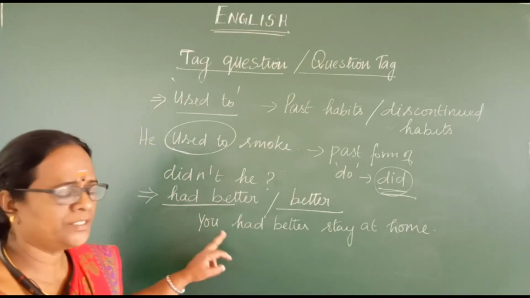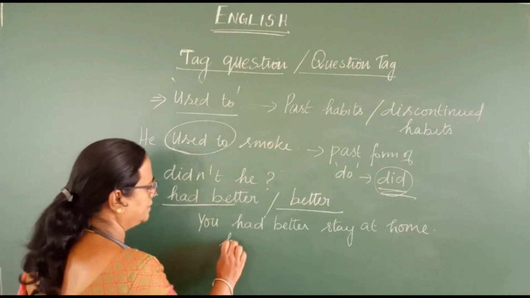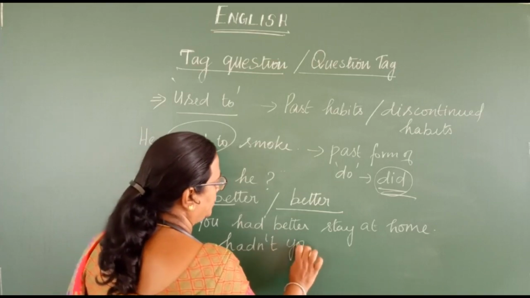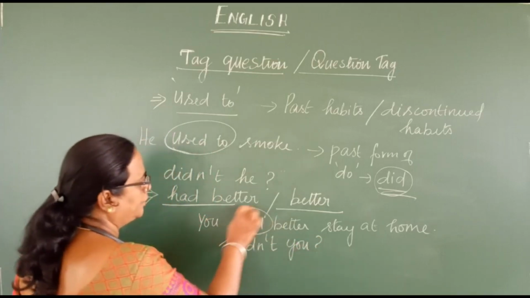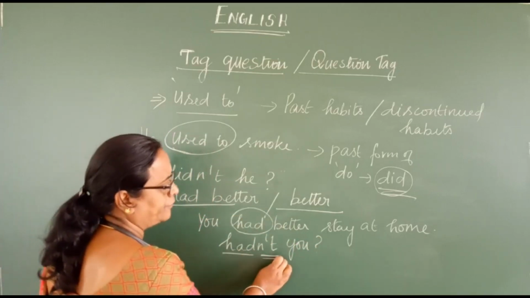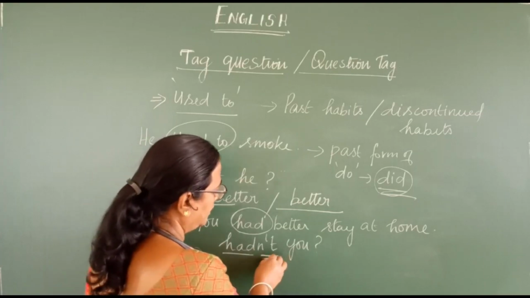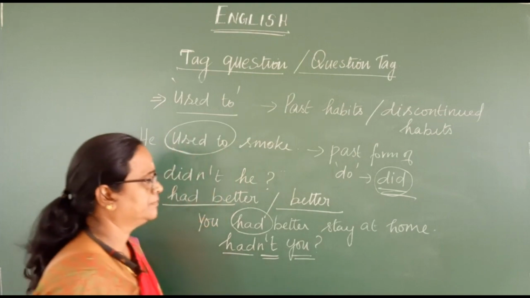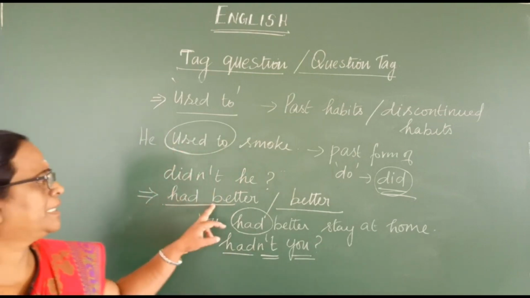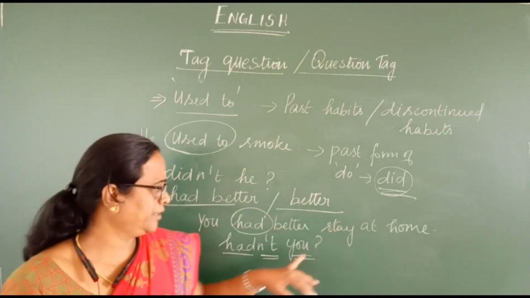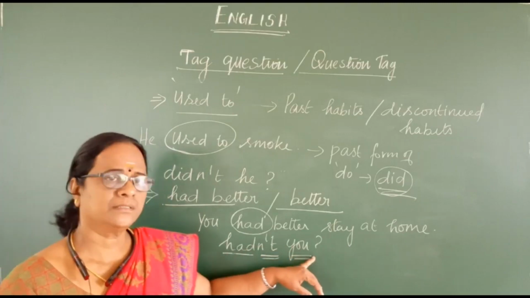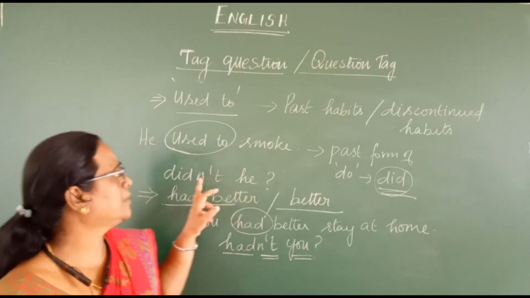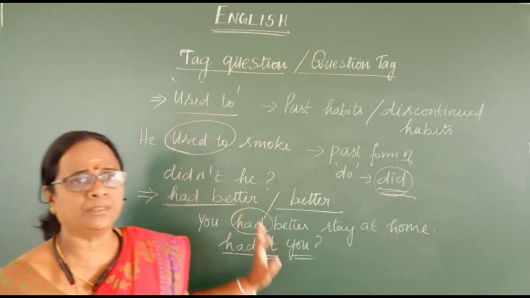So this is a suggestion you are giving. So what you have to do is, use had, and the negative form of the contraction, that is n apostrophe t, and the pronoun is you. So if you find had better in a sentence, then you write hadn't plus the pronoun given in the sentence. This is one of the points you have to keep in your mind.